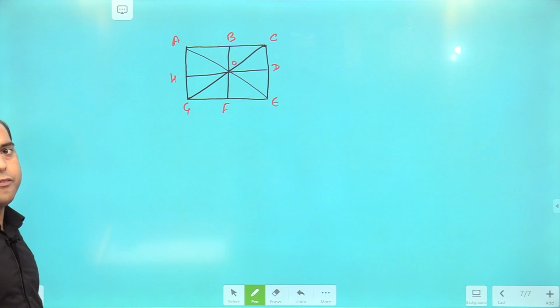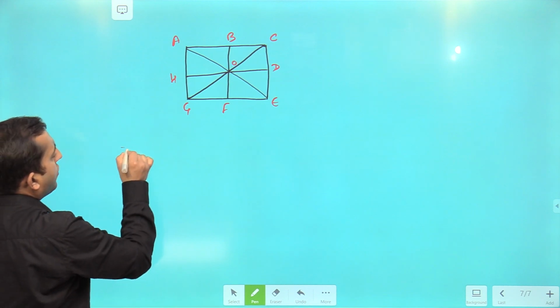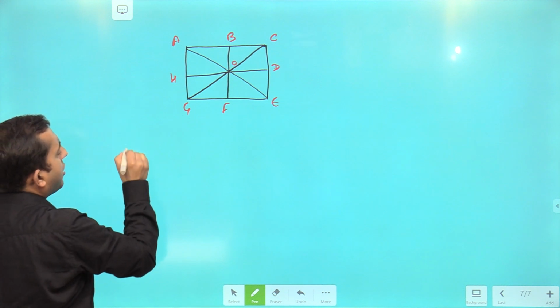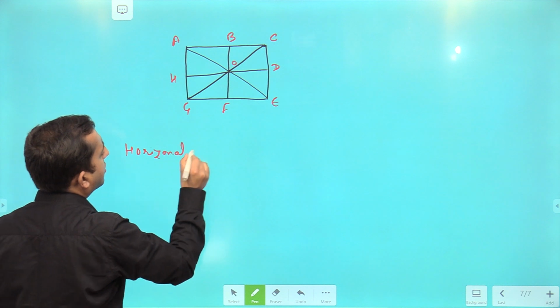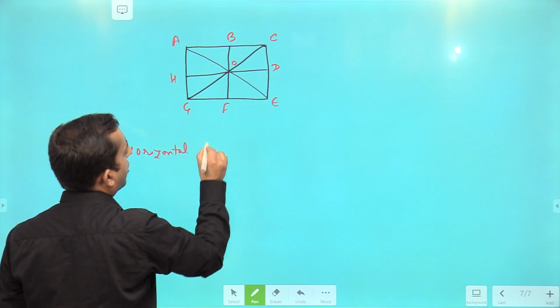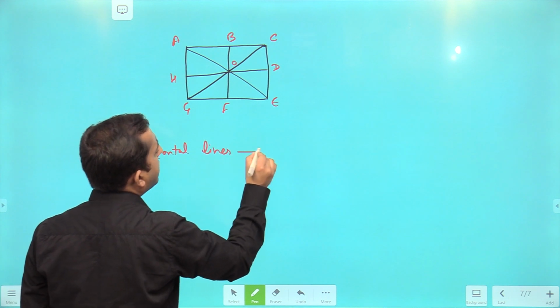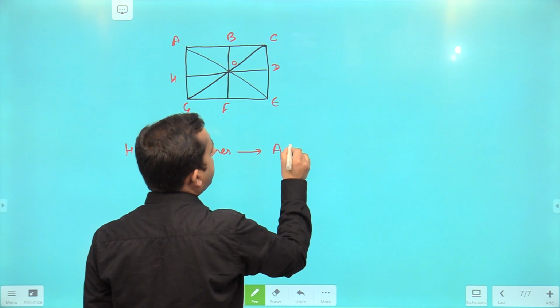So in this figure, if you pay attention, class, we are having three horizontal lines. How many horizontal lines are there? Three horizontal lines are there. What are those? AC is one of them.